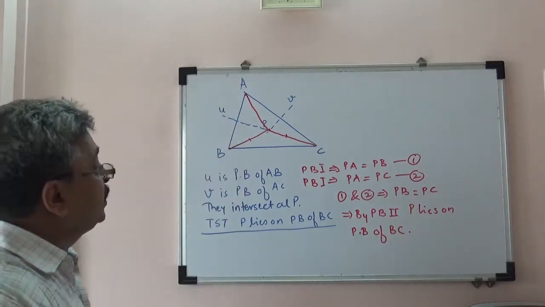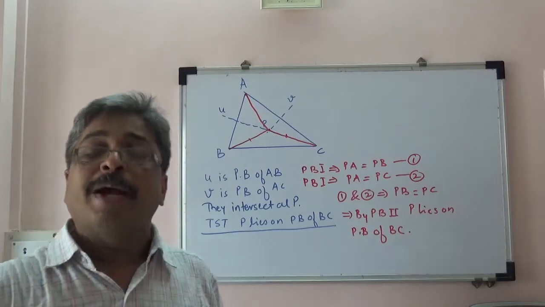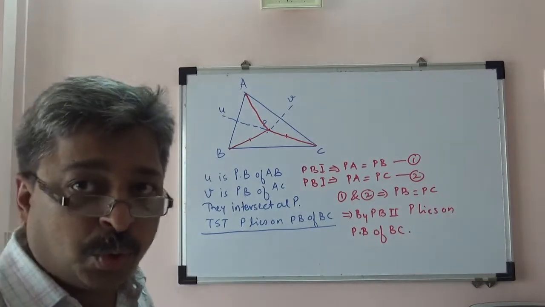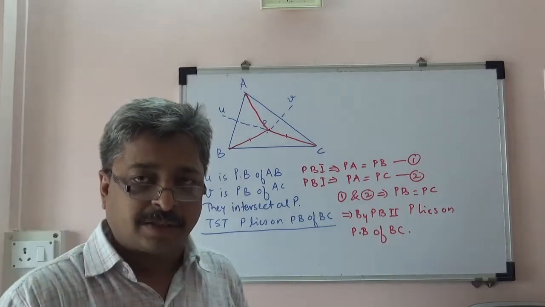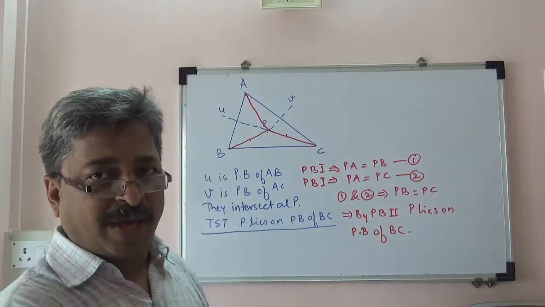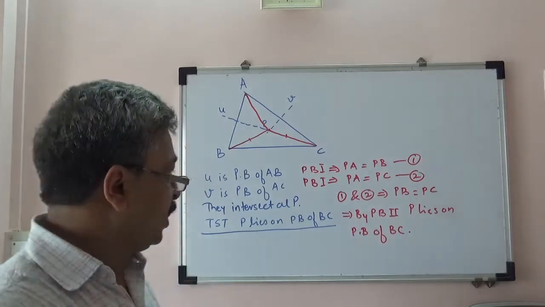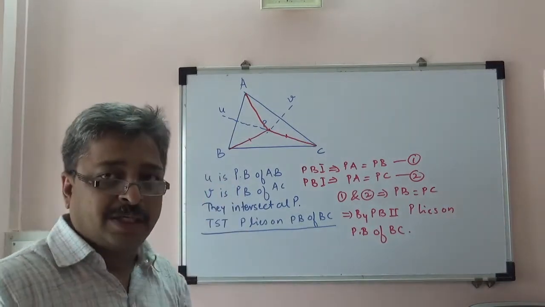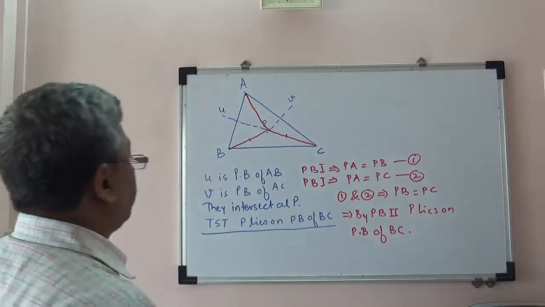So it is that simple. Provided we have these two tools developed, perpendicular bisector theorem number 1 and perpendicular bisector theorem number 2, we can easily prove the concurrency of three perpendicular bisectors.